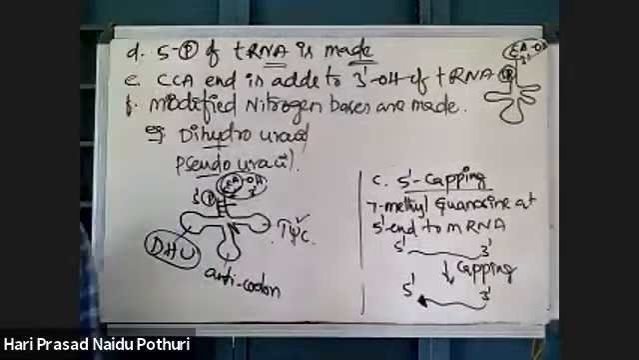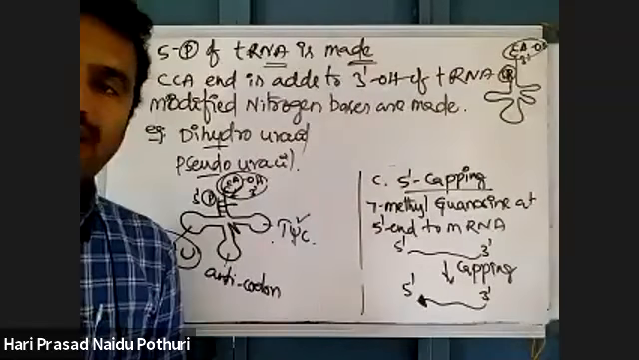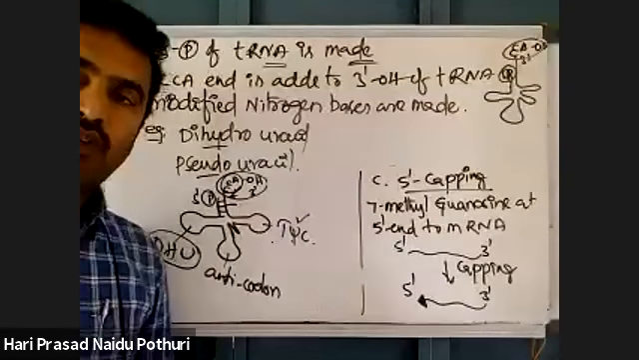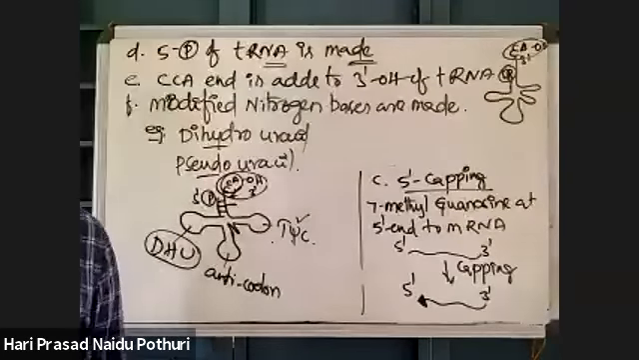So 3 types of RNA molecules are formed here and are ready to be involved in translation. We will see the mechanism of translation in the next class. If you have any doubts, you can post them, I will clarify.